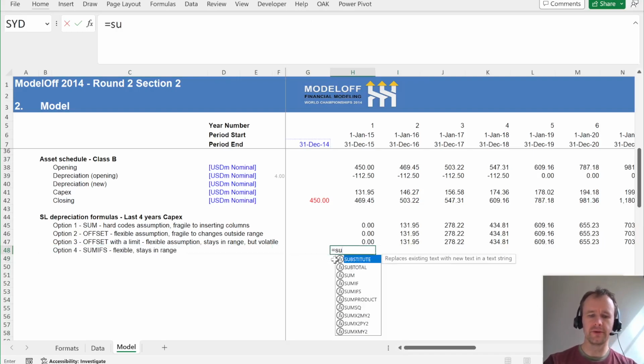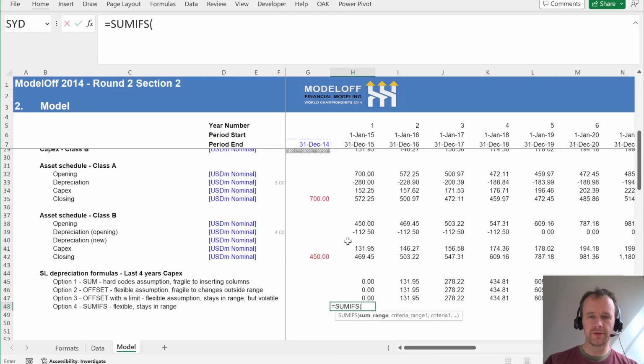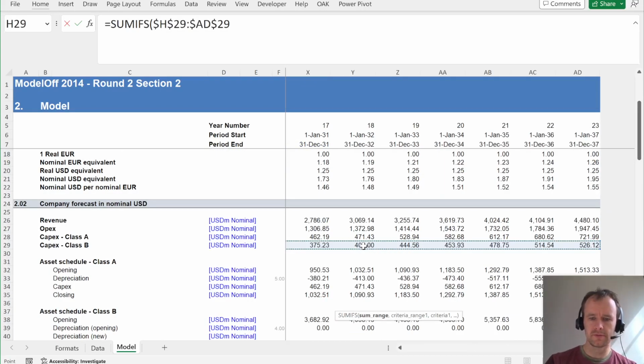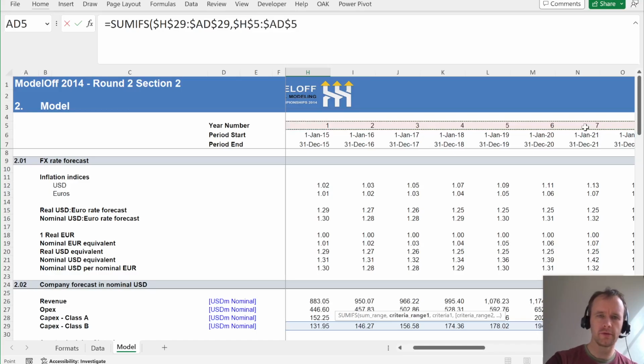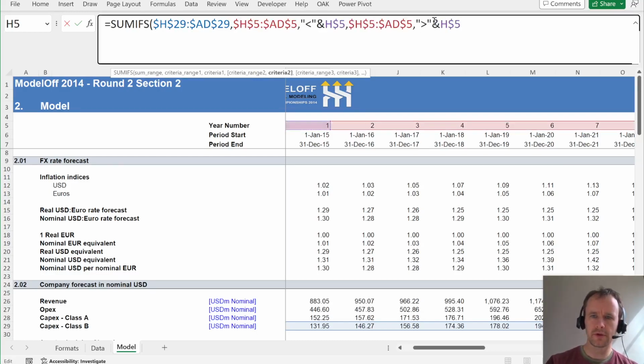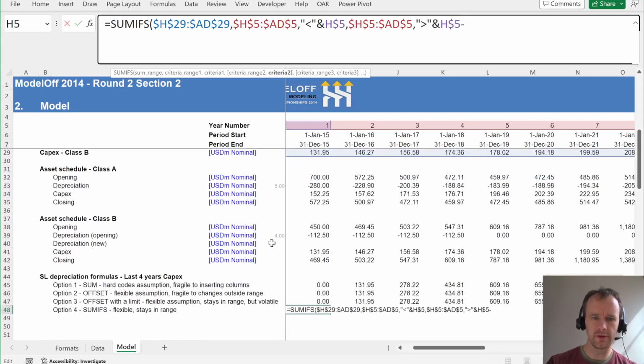And that is just going to be SUMIFS, take the whole CapEx range where the period number is what you're interested in. So what period numbers are we interested in? Well, we're interested in ones that are less than the current period. So less than this, and that are no more than 4 periods old. So greater than or equal to current period minus the useful life, which is down here somewhere.